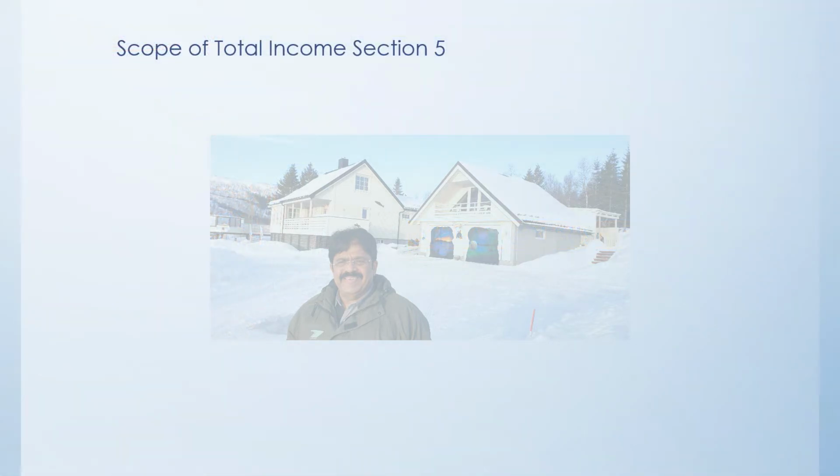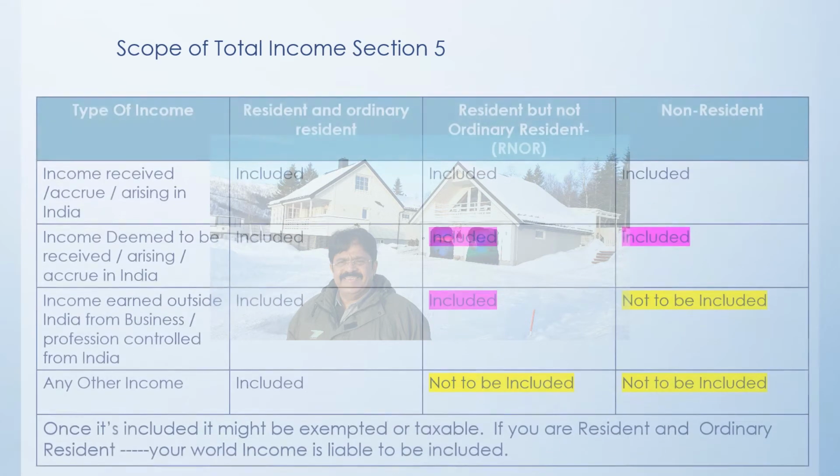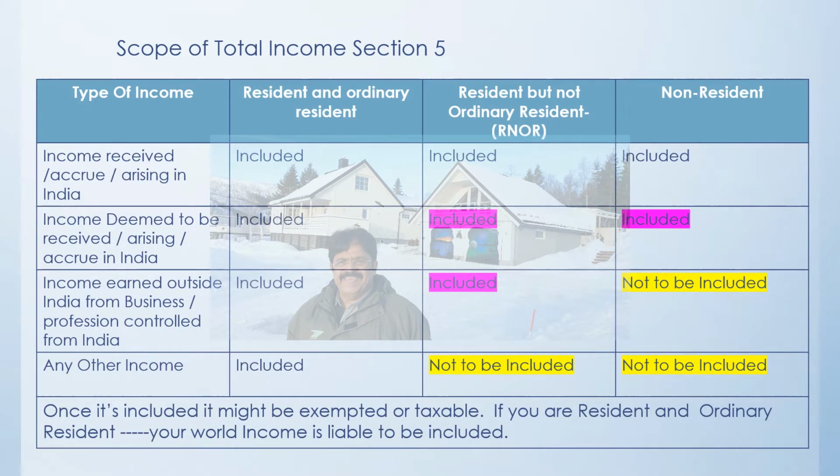Once the residential status is decided and determined in accordance with section 6, which is dealt with separately, that is, how to calculate the residential status, the next question that arises is the scope of the total income which is going to be charged under the income tax in accordance with section 5. Here we have to understand that on the left hand side we have the various types of income which can be there, and the next three columns are connected with the residential status.